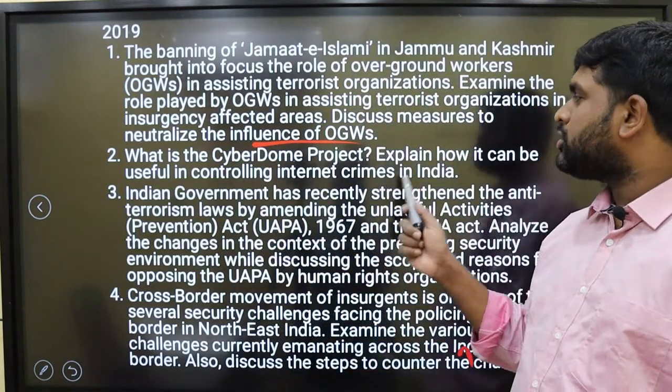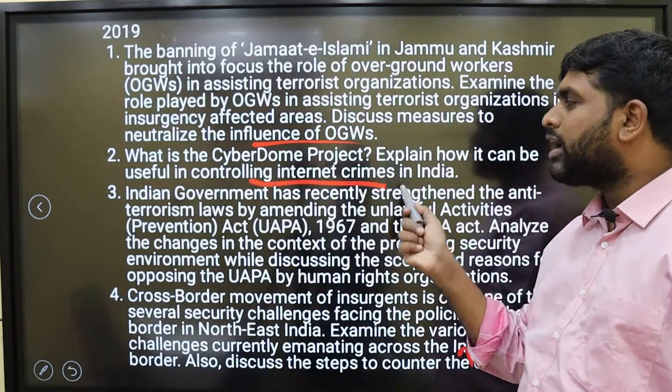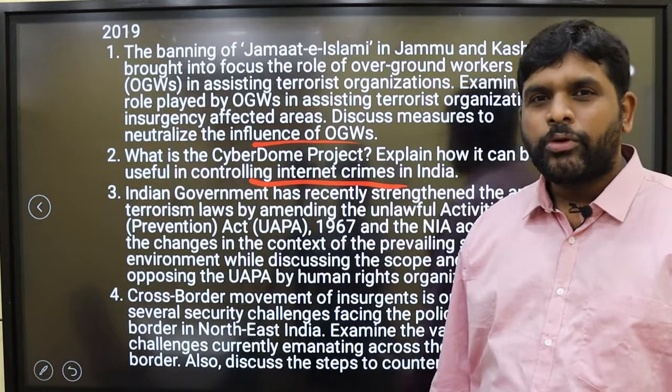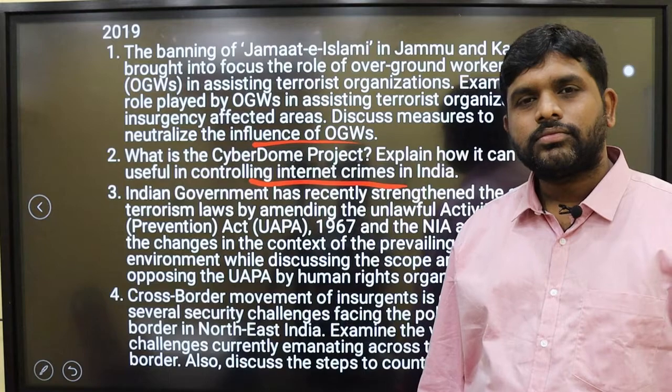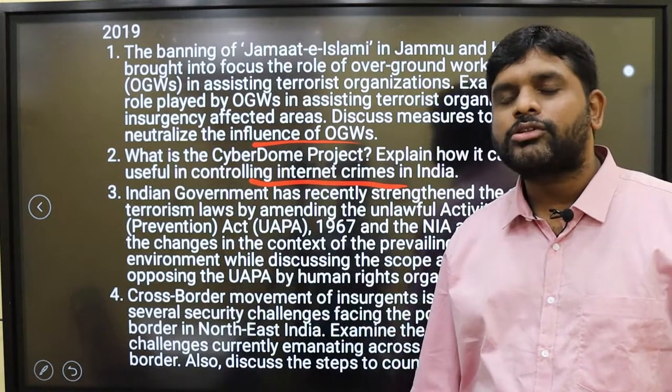What is the Cyber Dome project? Explain how it can be useful in controlling internet crimes in India. Cyber Dome project. It was in news in 2019. Expected question. I myself expected this question.